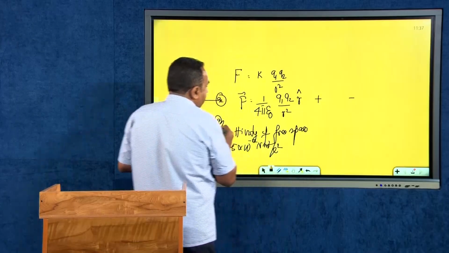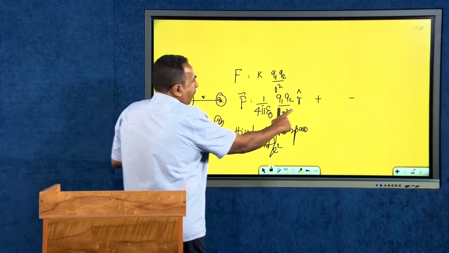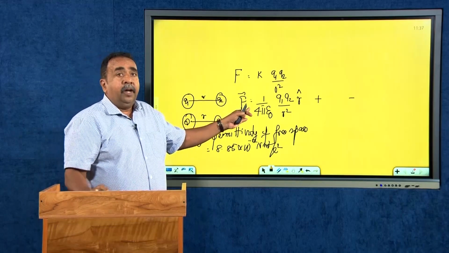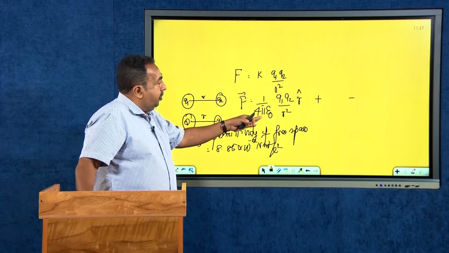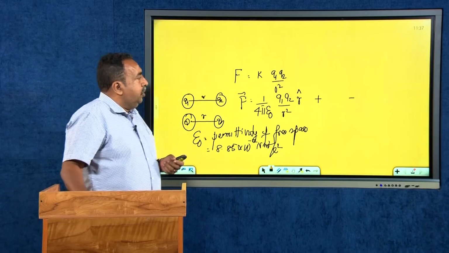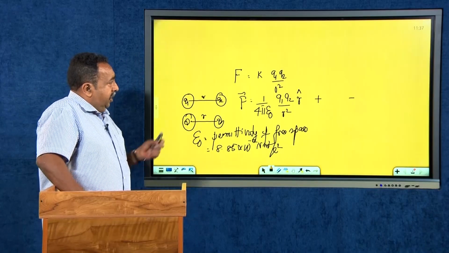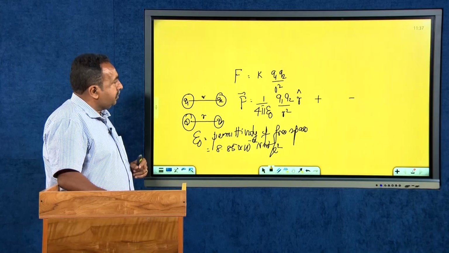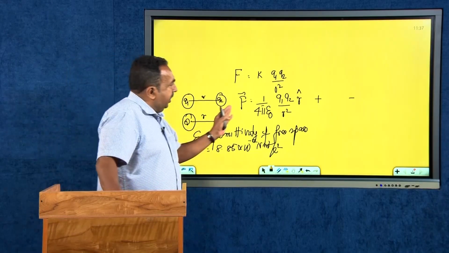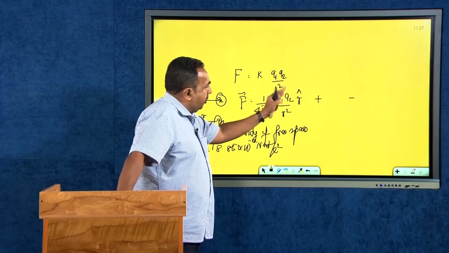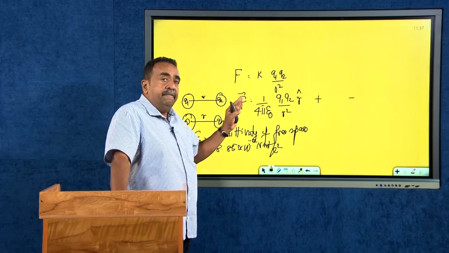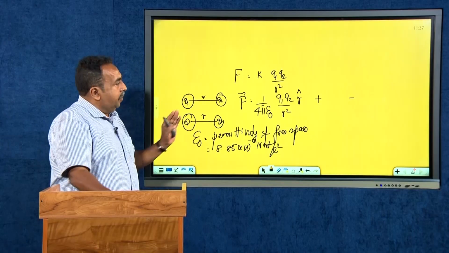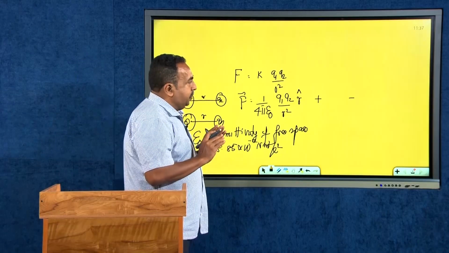the separation distance and the direction is given by unit vector r, the vector force I can write it as 1 by 4 pi epsilon 0 q1 q2 divided by r square into unit vector r. Therefore, this is what is given by Coulomb's law. Remember, it is directly proportional to the product of the charges and inversely proportional to the square of the distance between them.